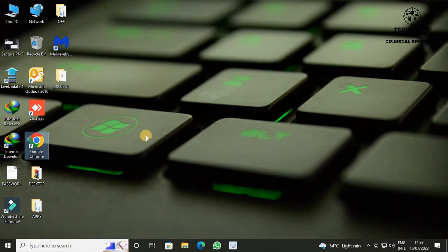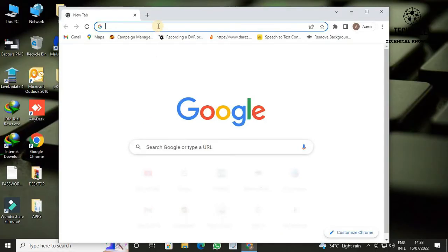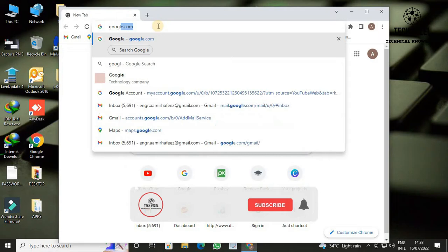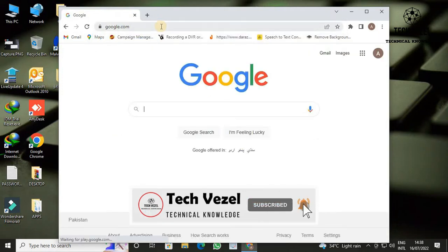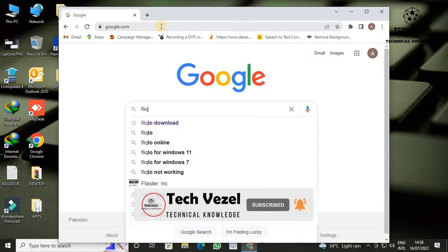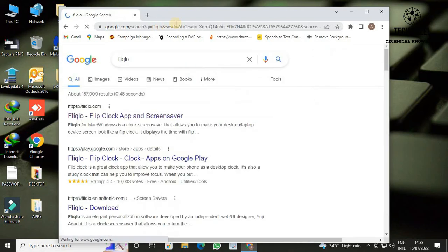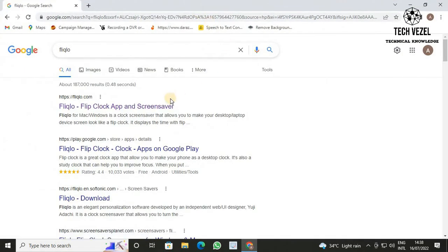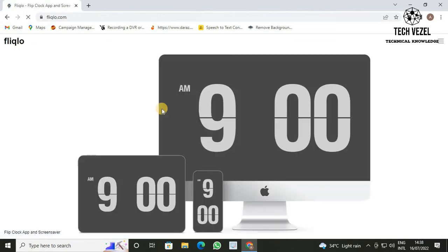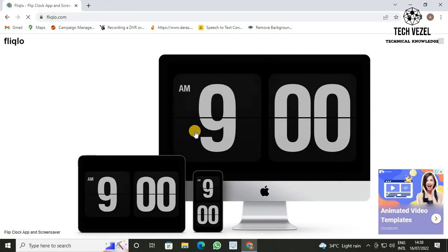First of all, go to Google and search for FliqLo Screen Saver. Click on the link. The screensaver will appear like this, and it's available for Mac and Windows and also for Android phones. Click anywhere on the screen.